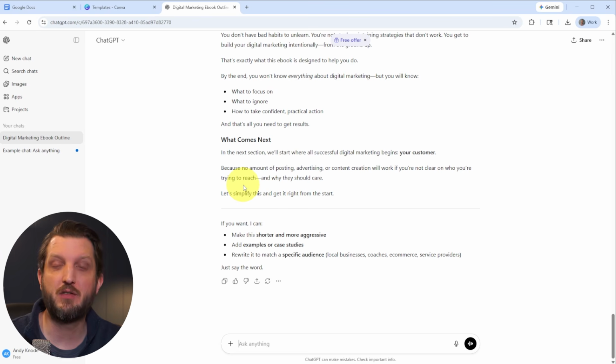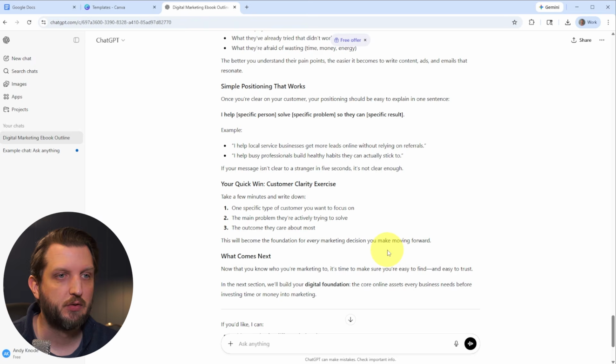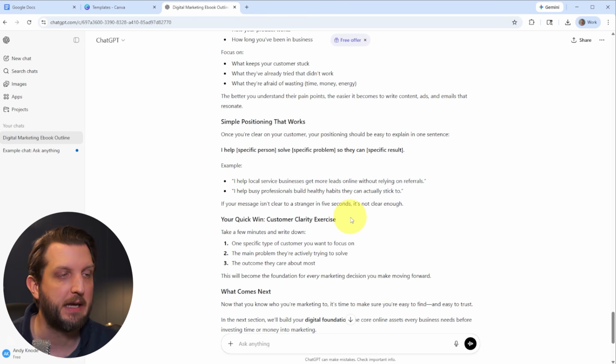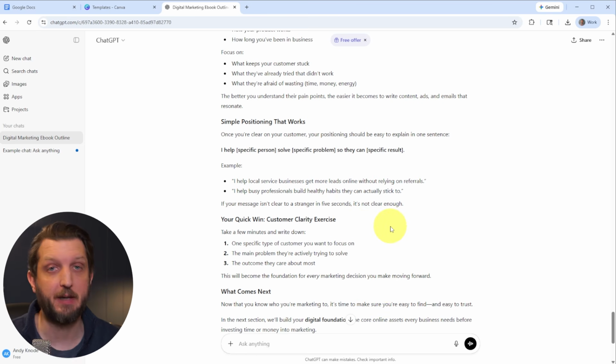And I do always recommend to read through anything that ChatGPT generates. It has a tendency to make up information or pull different information that may not be accurate or may not align with your business or your brand or the way that you want to go. So once you work through all the sections and make the adjustments as you want them to be, we're going to move on to step number 3, which is actually assembling your ebook.